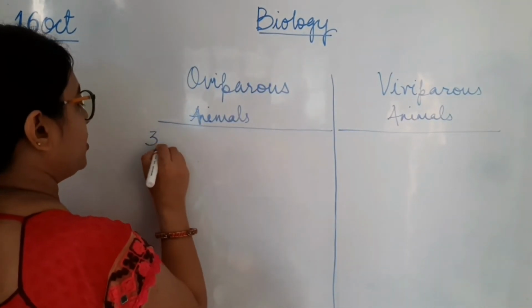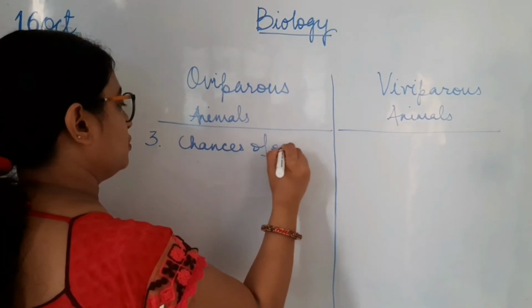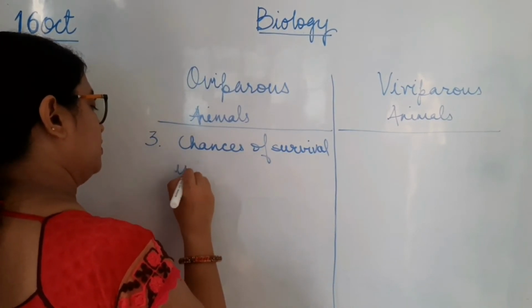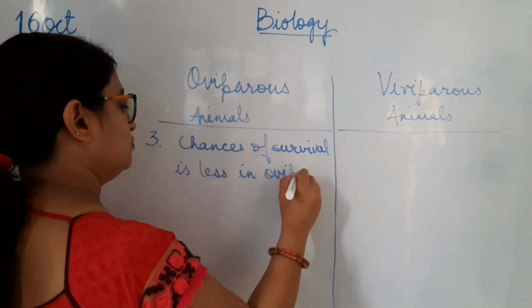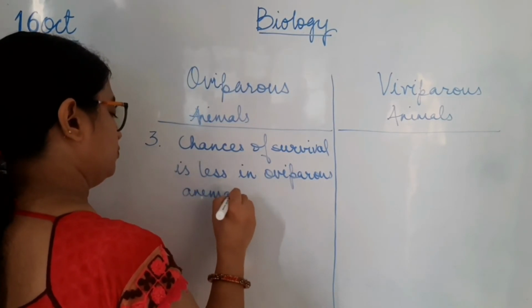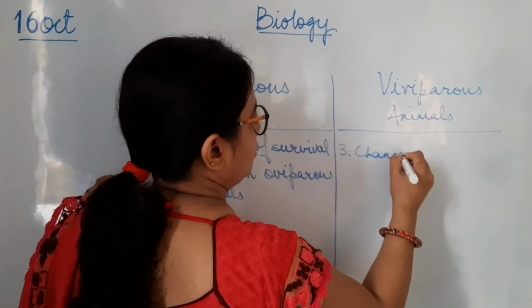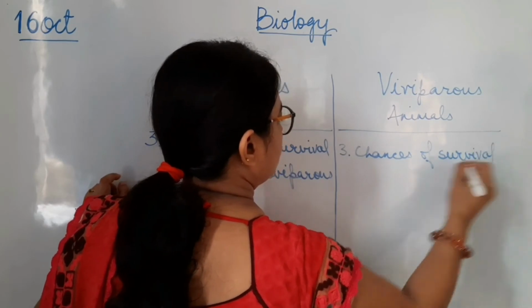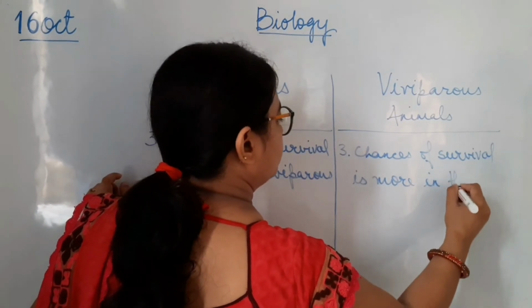The third point is the chances of survival is less in oviparous animals, whereas the chances of survival is more in these animals.